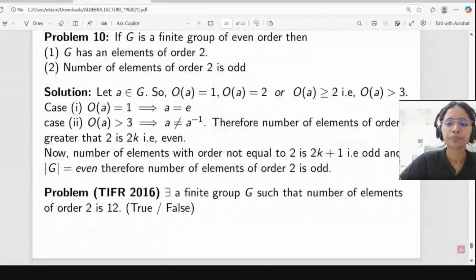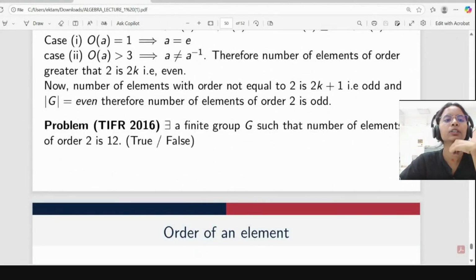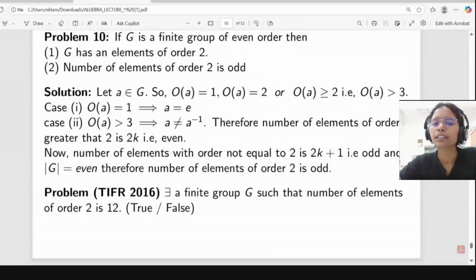Therefore, the number of elements of order greater than 2 is 2k. Why? Because here A is not equal to A inverse. So whenever A is coming, we will get A inverse, like A, A inverse, then B, B inverse, C, C inverse. So we will get this collection in even number. So now the number of elements with order not equal to 2 is 2k plus 1. The 1 is the order of A equal to 1, the identity element, plus the elements with order greater than 2. Whenever we take them, they will come in pairs.